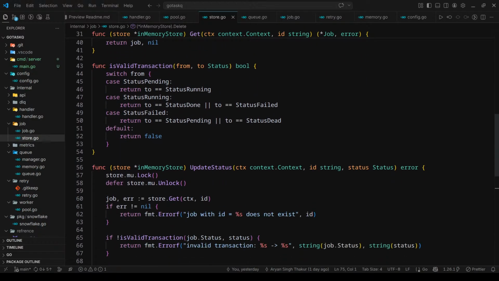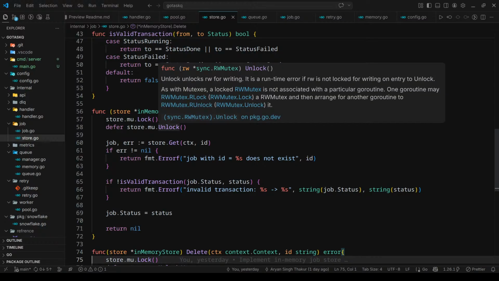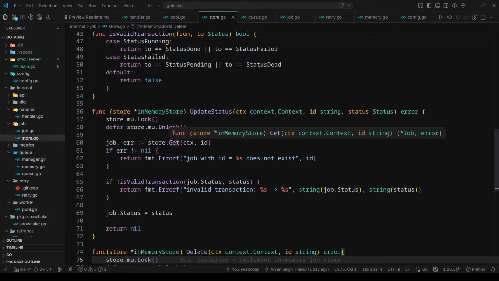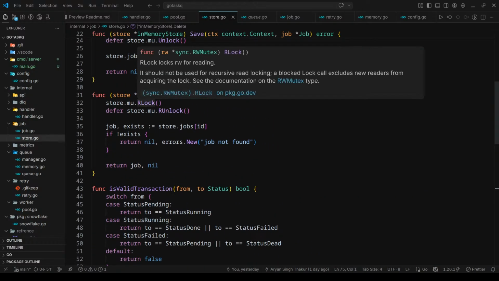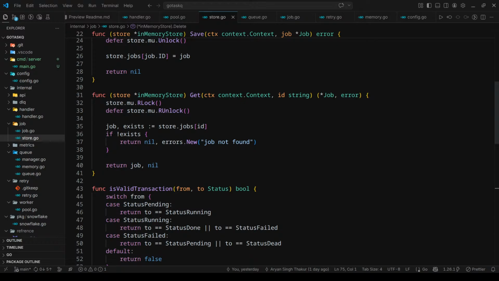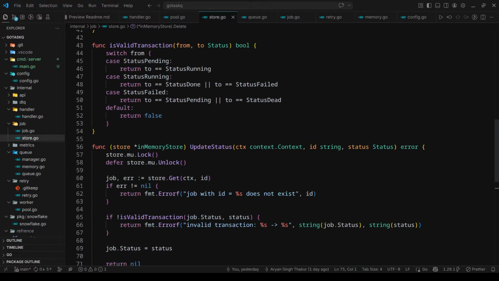The first bug is a deadlock condition. Here in update status, you can see I acquire a write lock and defer the unlock. Then I call the get function. The get function internally acquires a read lock, but there is a property of RW mutex that if I want to acquire a read lock, I must not have a write lock. So it will wait for me indefinitely while I update the status, and that will cause a deadlock. So I need to fix this.